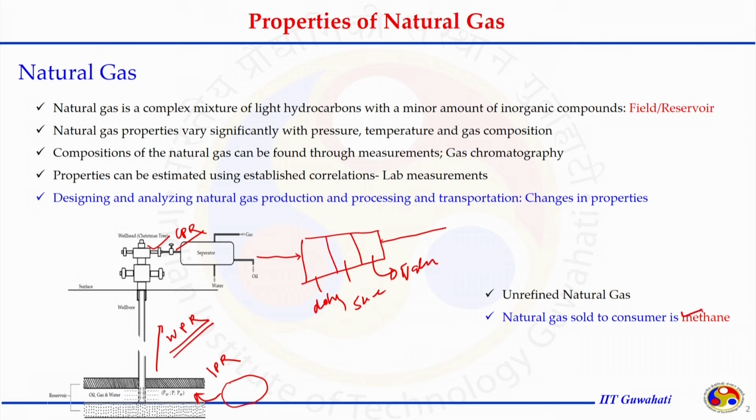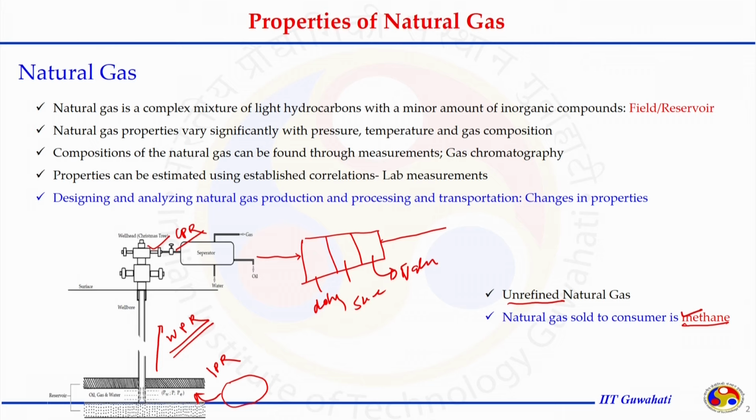When it was produced, the unrefined natural gas had a variety of compositions, including hydrocarbon and non-hydrocarbon gases. Now, when it is ready to send to the consumer, it is mostly methane with trace amounts of ethane, and C2 and C3 gases. So the composition also gets changed.